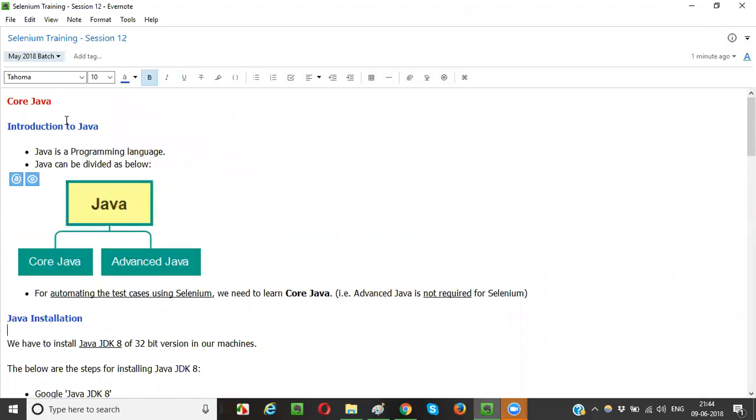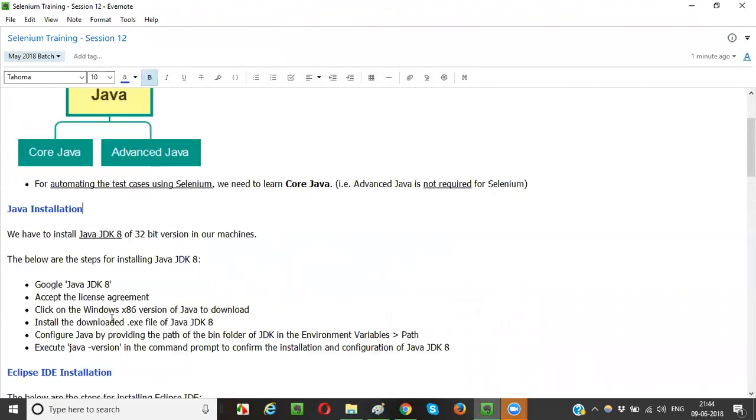So what next, guys? Now we know what is required. In order to learn core Java or automate the test cases using Selenium, which actually requires core Java, we need to do some installations, right? We need to install Java followed by Eclipse IDE. These are two things that are required, guys. I will take up one by one.